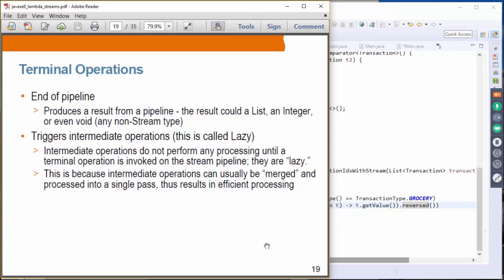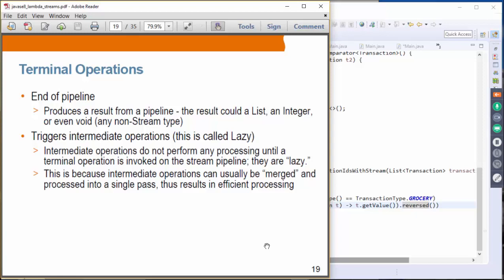Now let's take a look at terminal operations. So the stream processing, as we talked about, is basically a set of intermediate operations, and then at the end you have a single terminal operation. Basically terminal operation represents an end of the pipeline, and it produces a result from the pipeline, and the result could be a list, or it could be an integer, or it could even be a void. Okay, and any non-stream type.